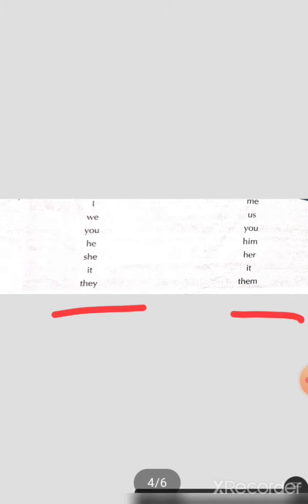It will be changed to object in the passive voice. Sorry, this is the subject in the active voice. This will be changed to object in the passive voice. So okay, this is active, this is in passive. This table is given in your book, page number 112. You learn this.